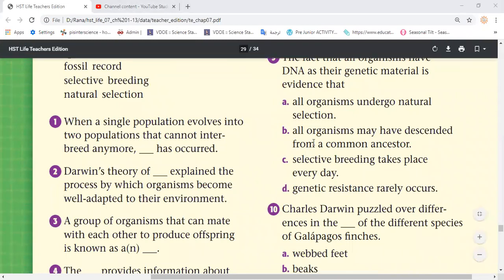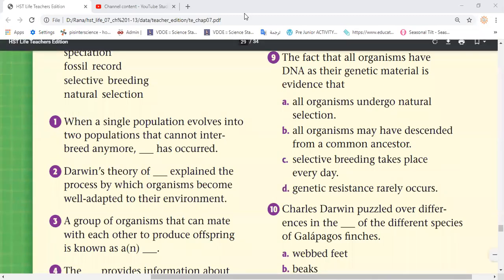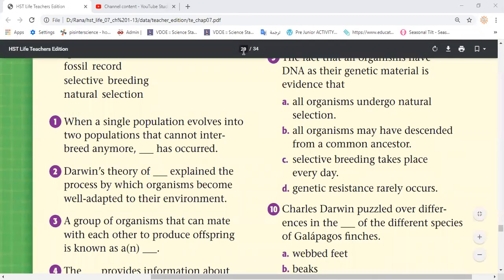Yes, Adham. The number one, it will be speciation. So number one, speciation, guys. So we can say speciation.